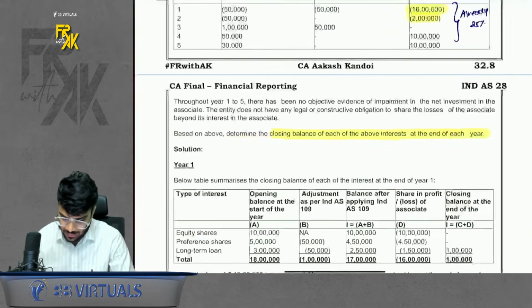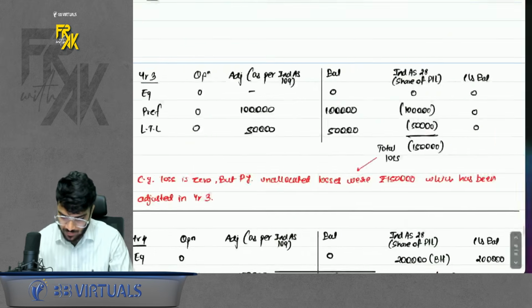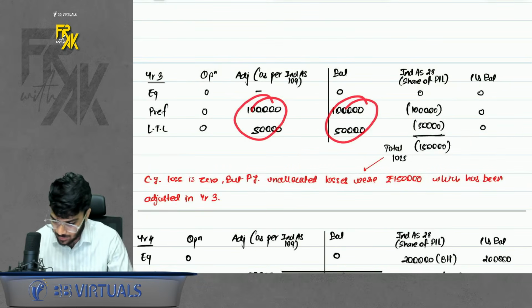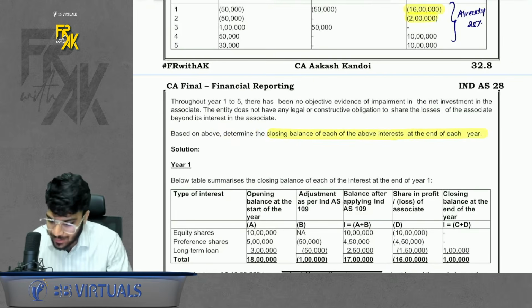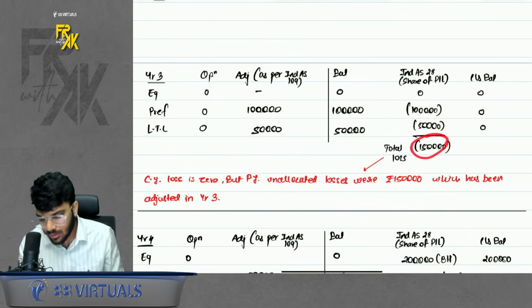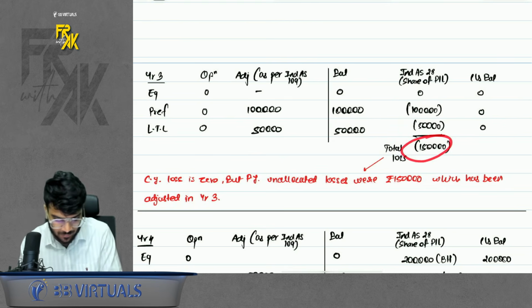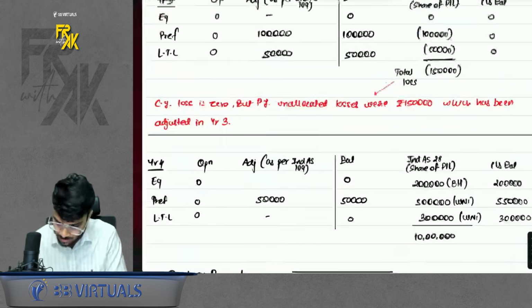Chalo. Anyways, next year 3. Year 3, in preference, we have a gain. Long-term loan also we have a gain. Book the gain, balance becomes positive. In year 3, there is no share of 28, but you had a unrecognized loss of previous year. Use this positive balance to book the loss of previous year. Book the unrecognized loss of previous year. Simple. So again everything becomes 0.